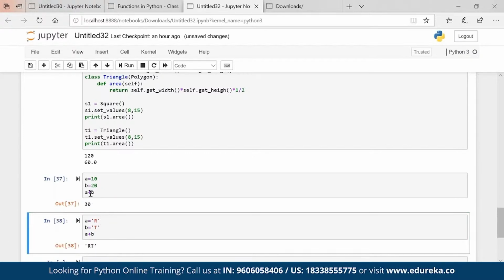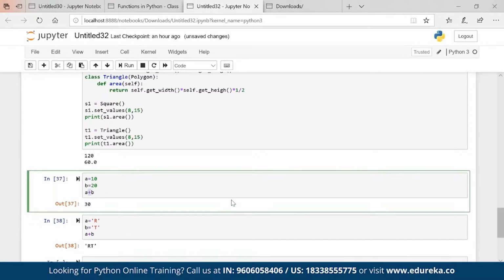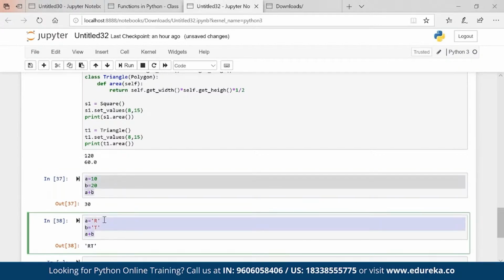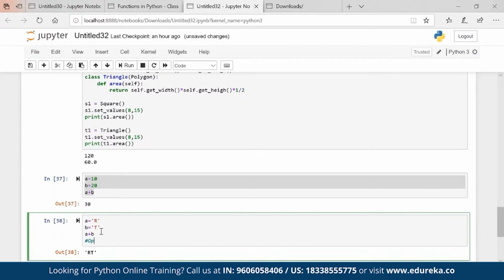So basically this plus has different behavior for different types of variables. If I am using integers, then it is adding up the values. If I'm using strings, it is concatenating the values. And this type of concept is known as operator overloading. So in polymorphism, there is a concept of operator overloading.